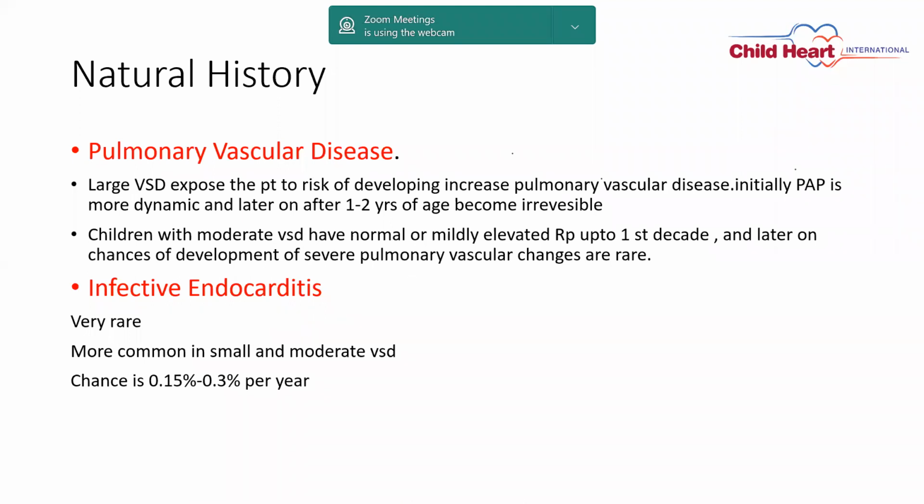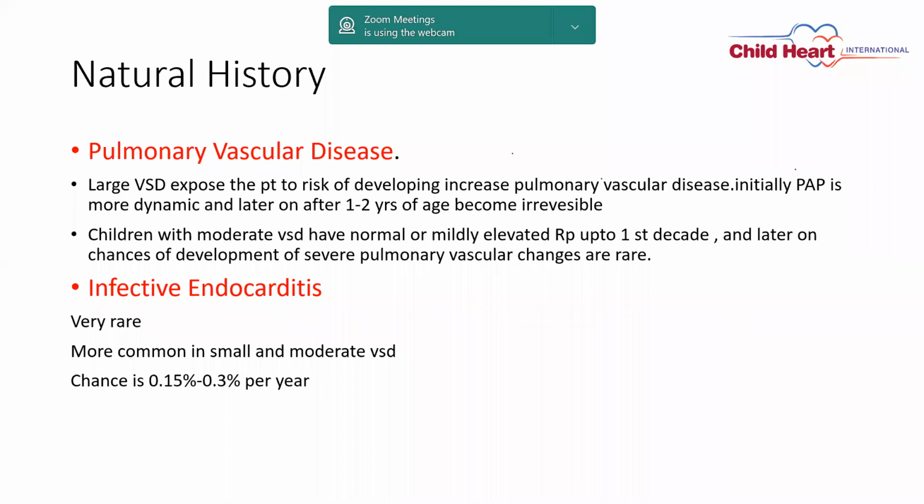The pulmonary vascular disease: a large VSD exposes the patient to the risk of developing pulmonary vascular disease. As I told you initially, because of the flow it is a dynamic pulmonary artery hypertension, and as the changes in the lung start happening, it becomes irreversible as time goes on. So initially PA pressure is more dynamic, and later on at 1 to 2 years of age it becomes irreversible.